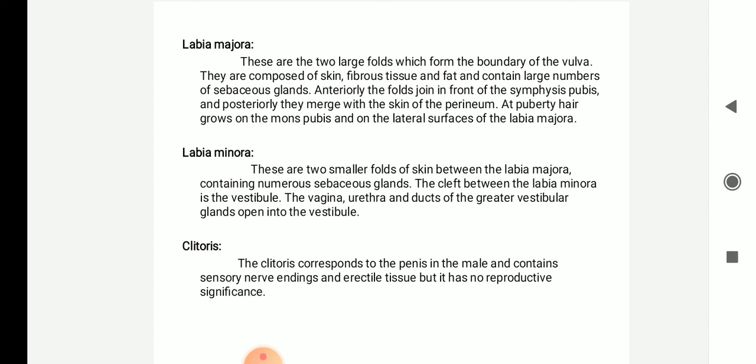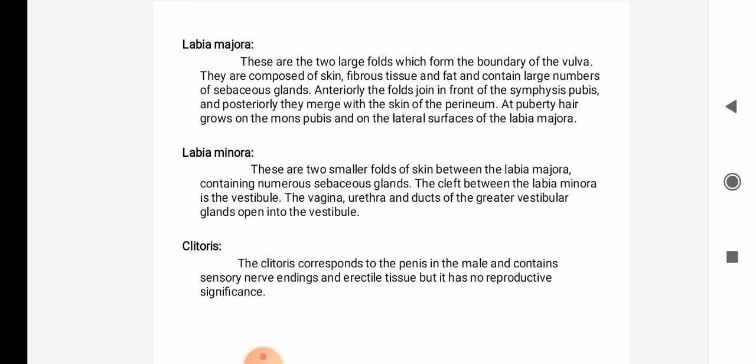The labia minora are two small folds of skin between the labia majora. They contain numerous sebaceous glands. The cleft between the labia minora is called the vestibule. The vagina, urethra and ducts of the greater vestibular glands open into the vestibule. The majora is the outer fold of skin, and the minora is the inner fold of skin.